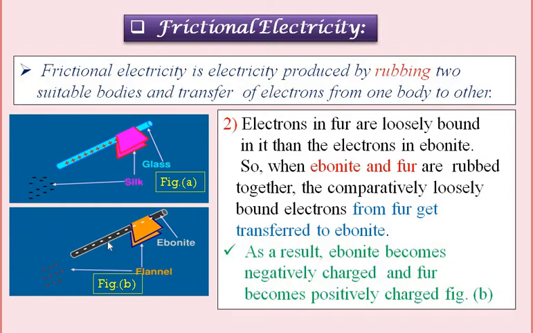So, when ebonite and fur are rubbed together, the comparatively loosely bound electrons from fur get transferred to the ebonite rod, and as a result, the fur becomes positively charged and the ebonite rod becomes negatively charged. Means the body which loses electrons becomes positively charged, and the body which gains the electron becomes negatively charged.